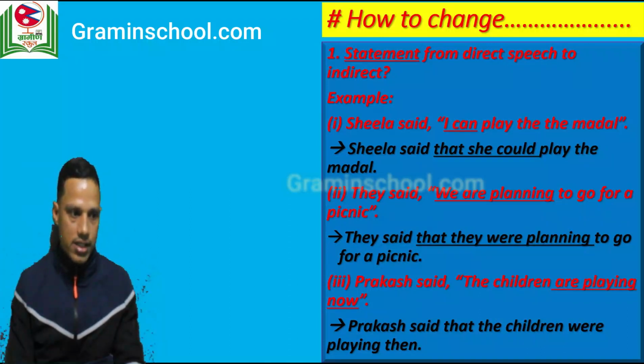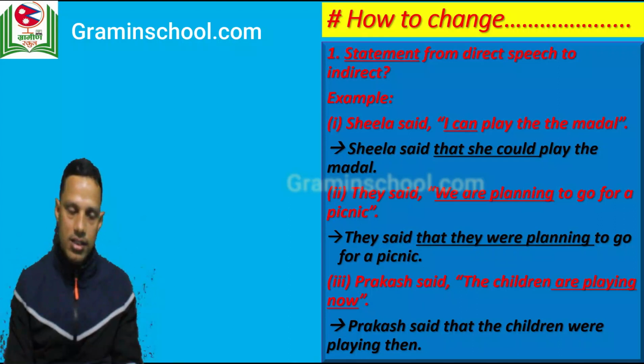Let's see the first example over here. Sila said, I can play the marble. Yes, I can play the marble. This is a statement, right? Statement means a form of sentence containing subject, verb and object, right? So how can we change a statement from direct to indirect? Let's see how we can change this. Sila said that she could play the marble. Yes, notice the use of that, right?